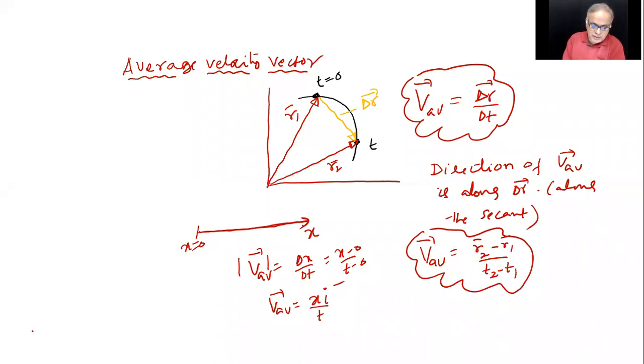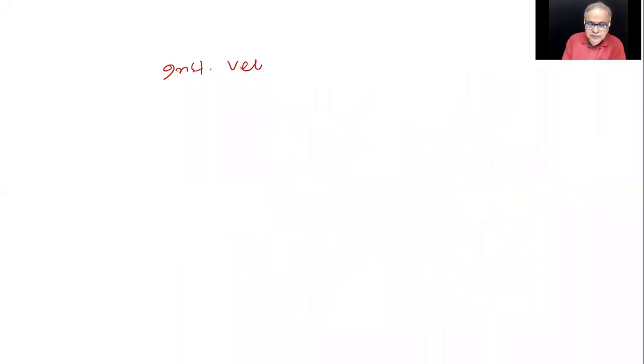Now, instantaneous velocity vector. I'll go for the applications together. Let me just define things properly. Instantaneous velocity vector. Now, the same figure I'll take again.